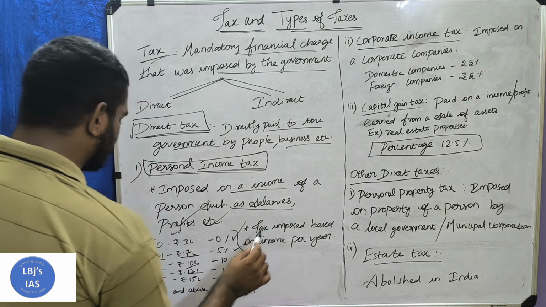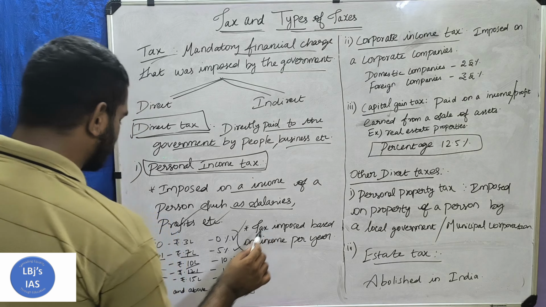And from 15 lakh 1 and above, if the income is 15 lakh 1 rupee and above, you must pay 30% as income tax. So this is the income tax slab. Whatever income you earn, if it comes under any of these slabs, then you must pay the respective percentage as income tax.